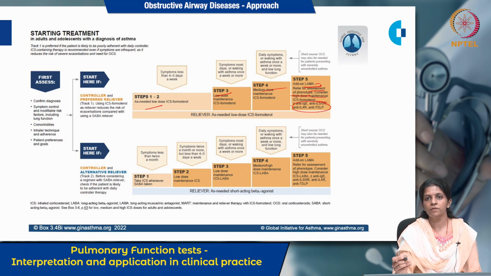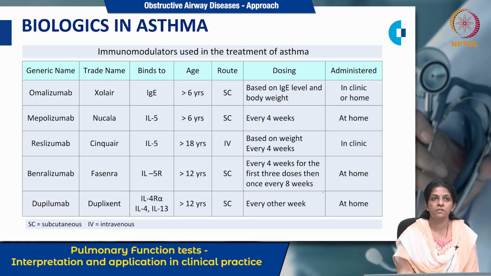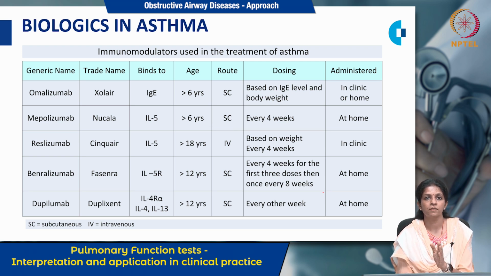And as in the previous step in track 1, the same we are going to repeat it. Here also we are going to use a long acting muscarinic antagonist if the symptoms are not being controlled. So these are the biologics in asthma, that is immunomodulators, which act by binding to different immunoglobulins and interleukins for their action, that is omalizumab, mepolizumab, reslizumab, benralizumab or dupilumab. Route of administration is subcutaneous or IV.